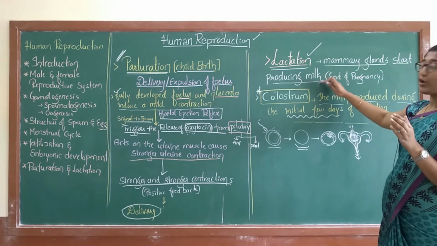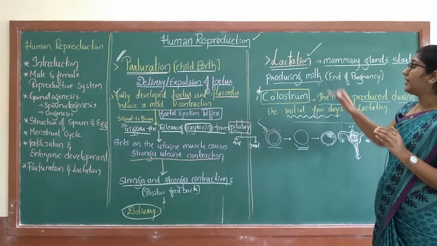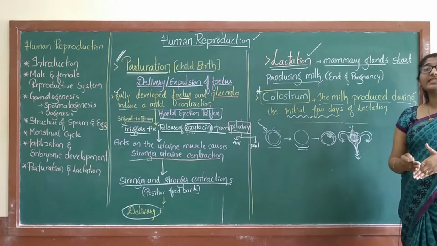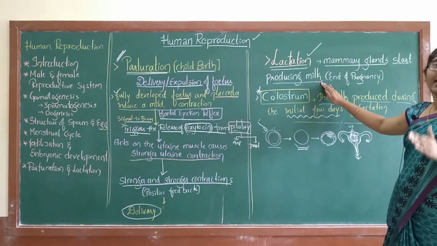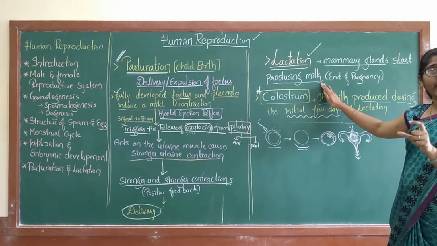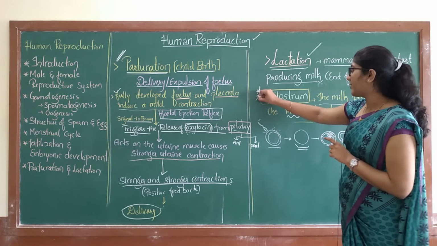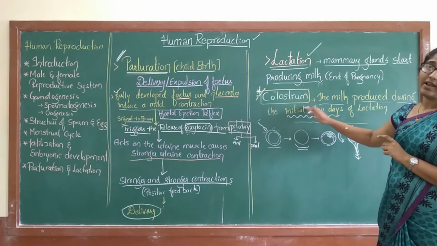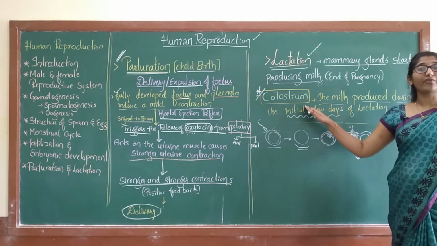The process of production of milk in the mammary glands is called lactation, and the milk secreted in the very initial stage is called colostrum. This is very rich in antibodies and it is helpful in the feeding of the baby.